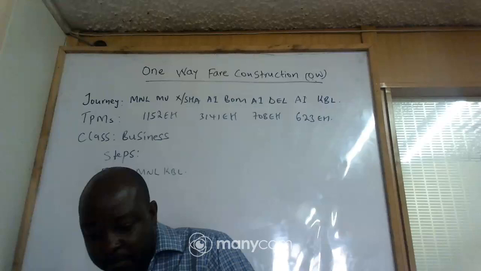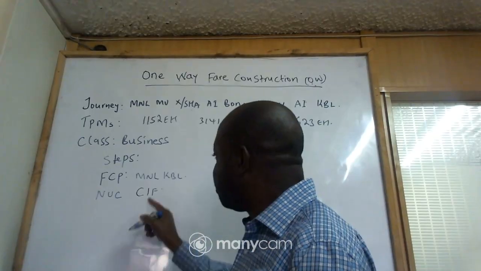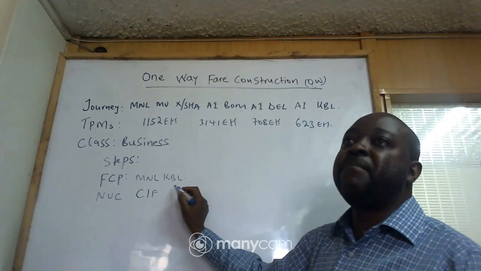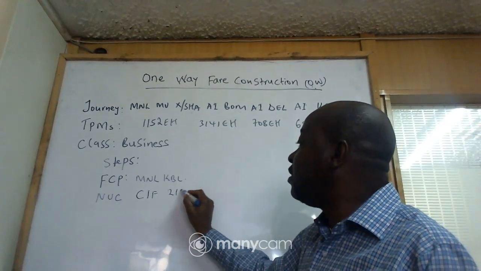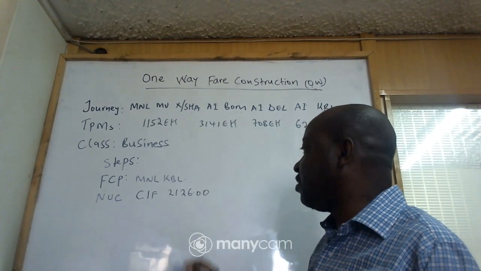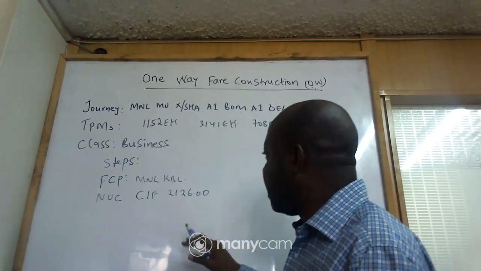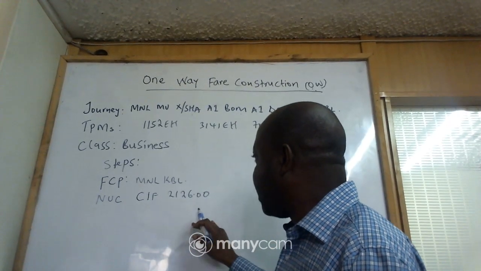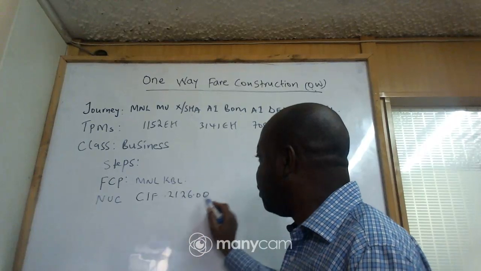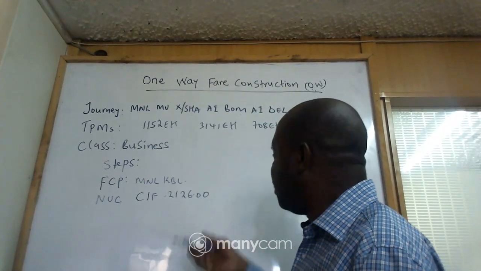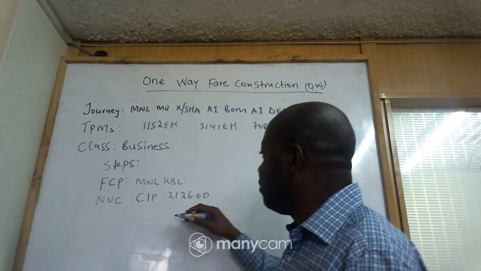So we have, you remember our NUC, C standing for business class. Then we have India Foxtrot. Yeah? India Foxtrot means it's an IATA flex fare. If I say IATA flex fare, it means it's an industry fare. So the amount was 2126.00. So that's our fare. And you realize this is a one way, yeah? So you can as well write here OW to show that it's a one way. But if you know how to identify a one way, then there's no need, yeah?